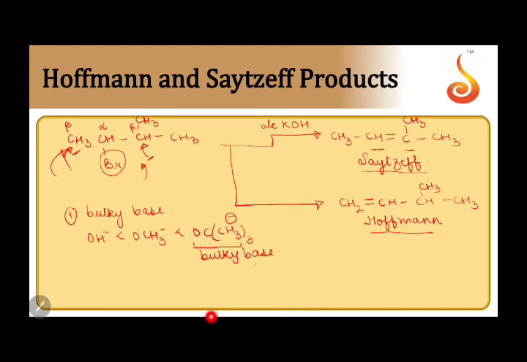If we use the base, we can either write potassium tertiary butoxide like this, or you can watch out for this over the arrow where they have written in words tertiary butoxide. Of course, potassium can also be substituted by sodium. Then also you will be getting Hofmann product. This is one of the conditions where Hofmann product is obtained. You also get Hofmann's product if you have electron withdrawing groups. You also get Hofmann's product when you have fluorine as the halogen.